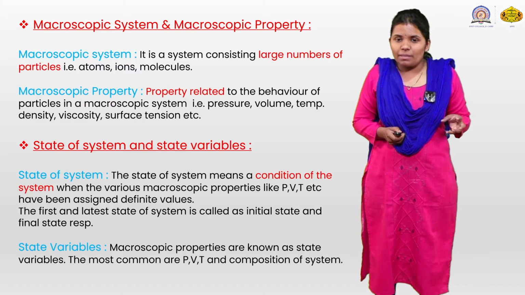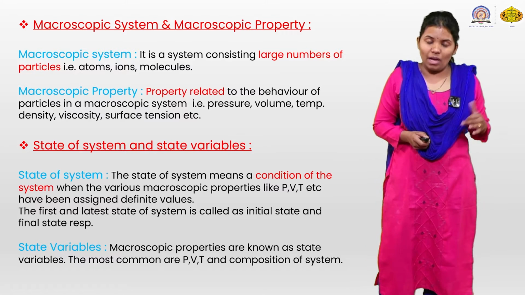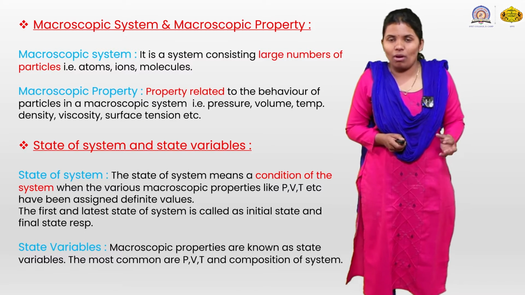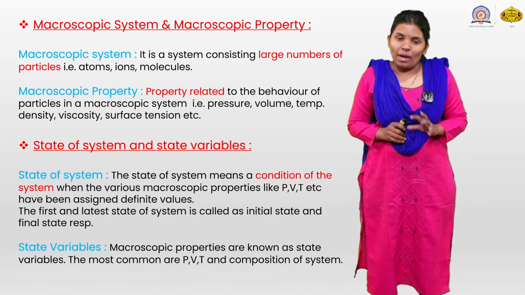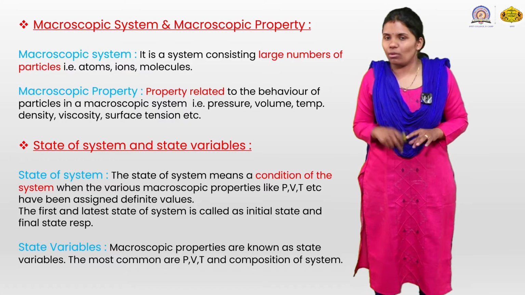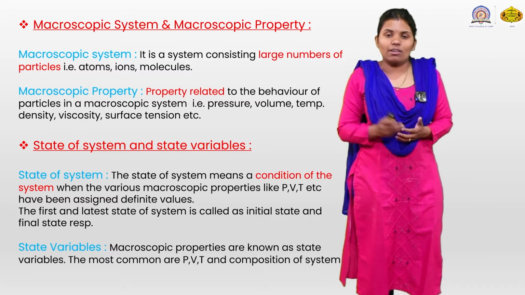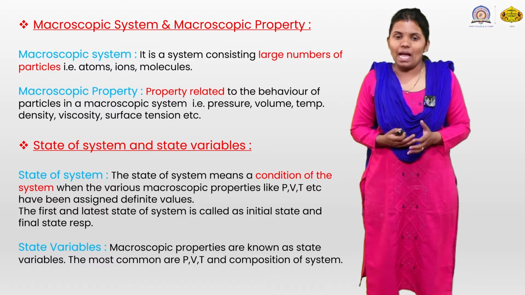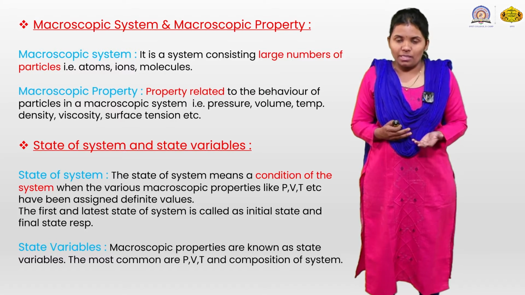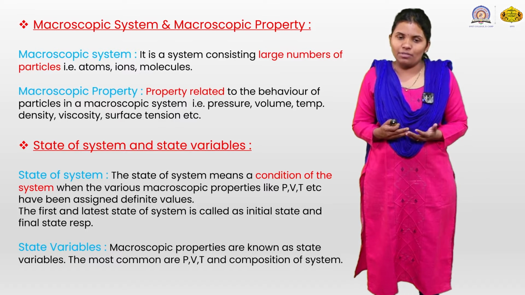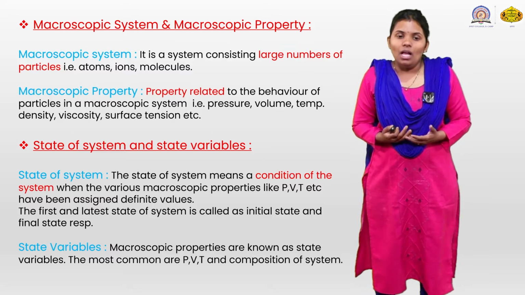The macroscopic system and macroscopic properties. So, what is a macroscopic system? As we already saw in the objective, thermodynamics is only applicable for the macroscopic system and not for the microscopic system. A macroscopic system consists of a large number of particles, that is atoms, ions and molecules, and the properties related to it, that is pressure, volume, temperature, density, viscosity and surface tension, are the macroscopic properties.